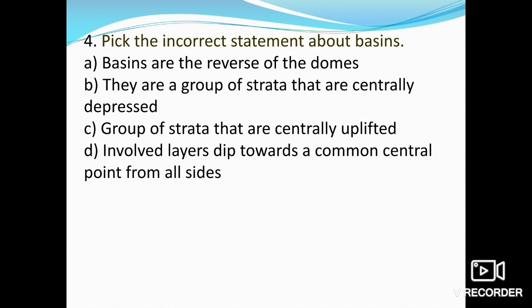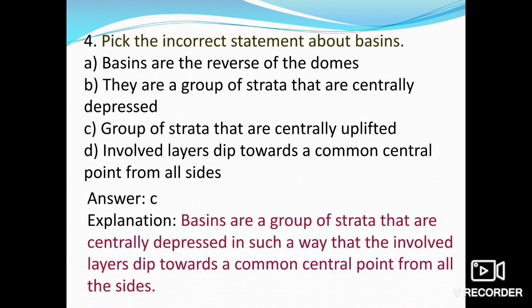And the fourth one is related to basins. Pick the incorrect statement about basins. We have discussed the basins. Basins are the reverse of the dome, that is right. They are a group of strata that are centrally depressed, involved layers dip towards a common central point from all sides.